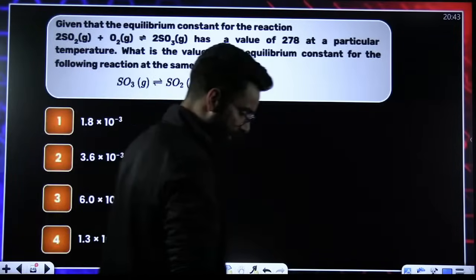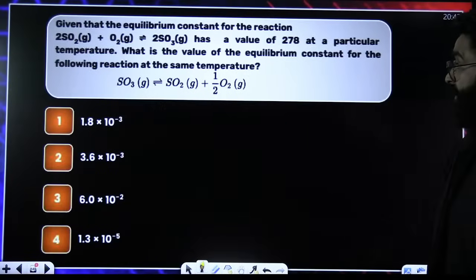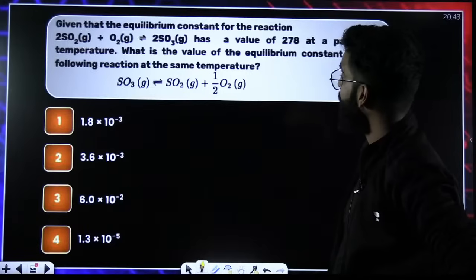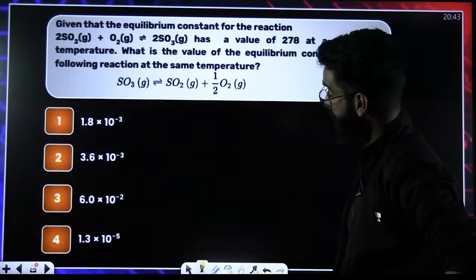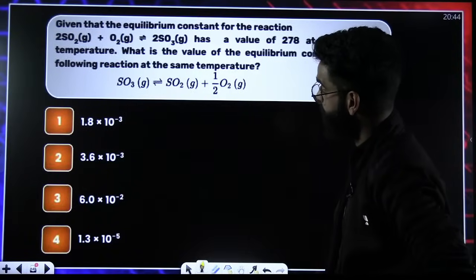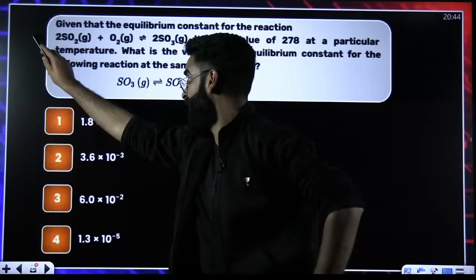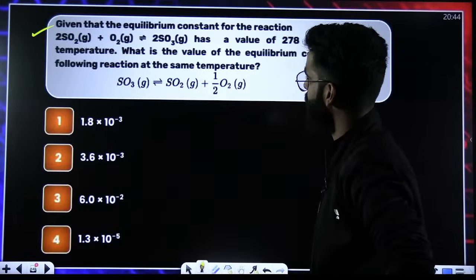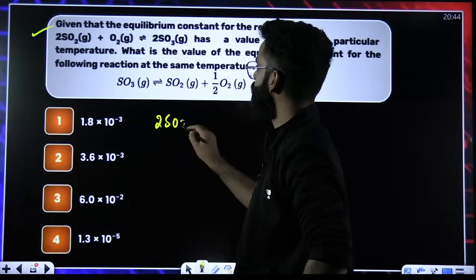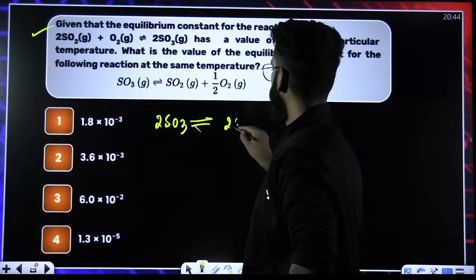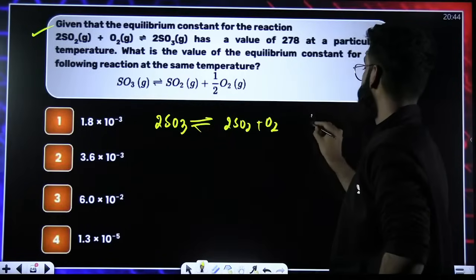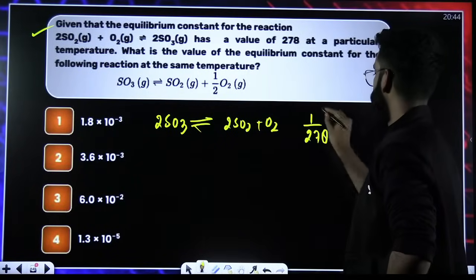All right. Again, one question which has been asked. Look at the question carefully. Given that the equilibrium constant of the reaction has the value of 278 at a particular temperature, what is the value of the equilibrium constant for the following reaction? Look at the first reaction given to us. If I reverse this reaction, it becomes 2SO3 in equilibrium with 2SO2 plus O2. Since you have reversed the reaction, its equilibrium constant would now be inversed. So it's 1 upon 278.